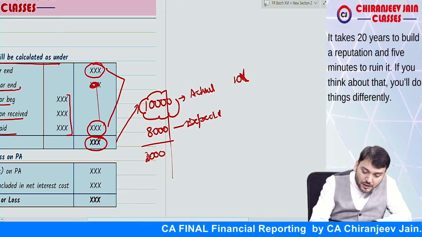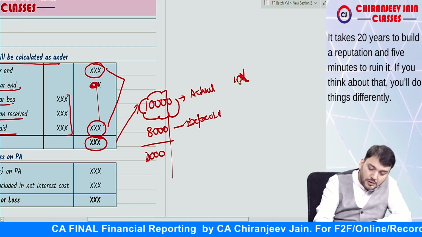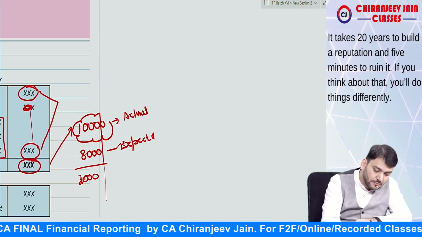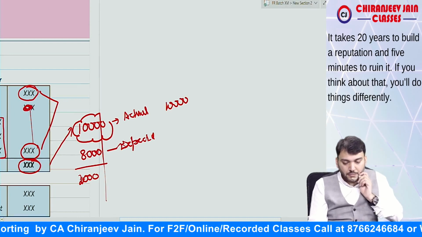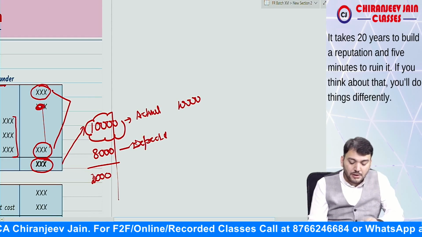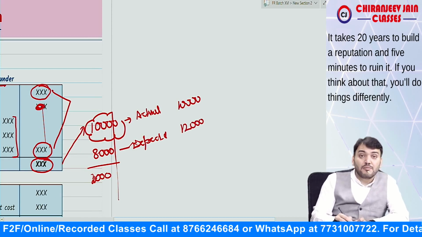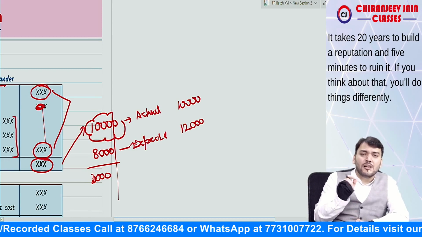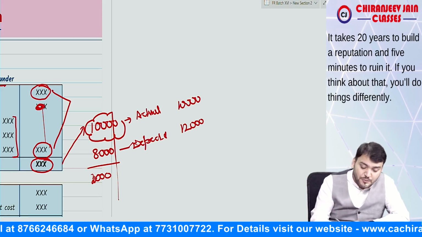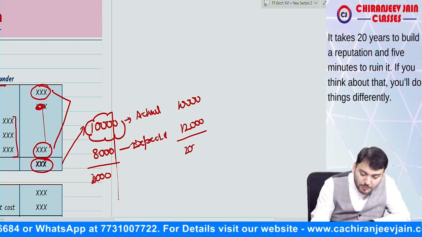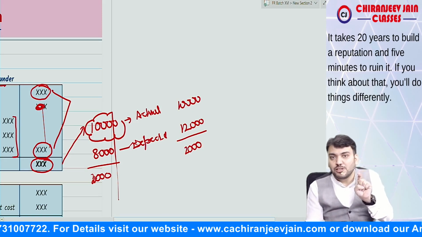Now suppose actual is 10,000 and expected is 12,000. Your expectation was 12,000 but actual return is 10,000. Can I say you are not able to meet your expectation? The difference will be known as loss. This difference will be known as remeasurement loss, which will also be transferred to OCI.